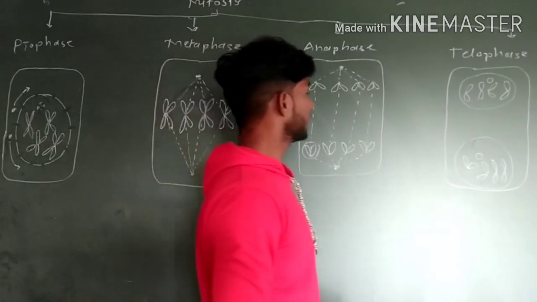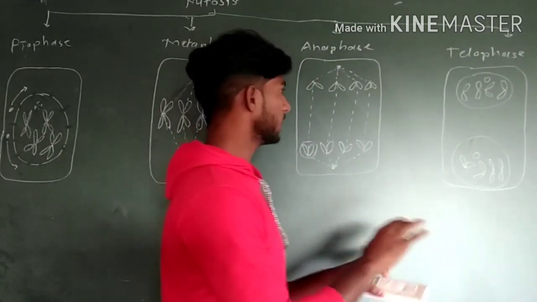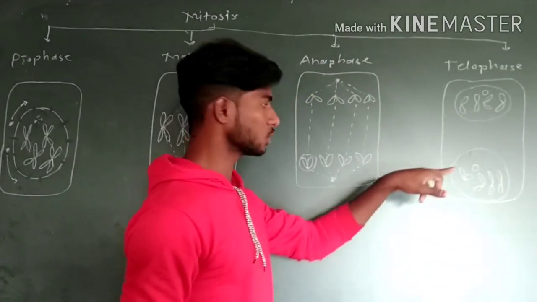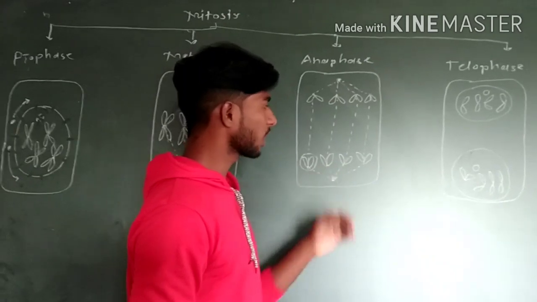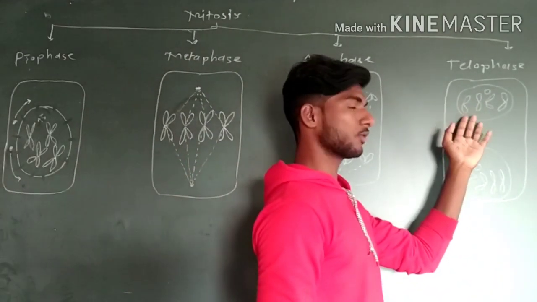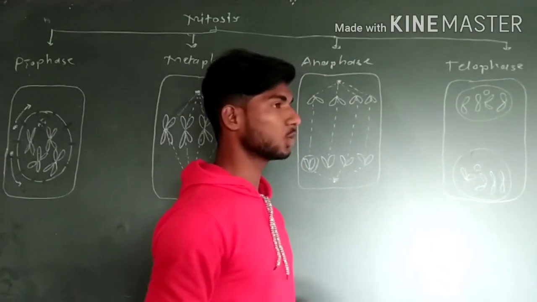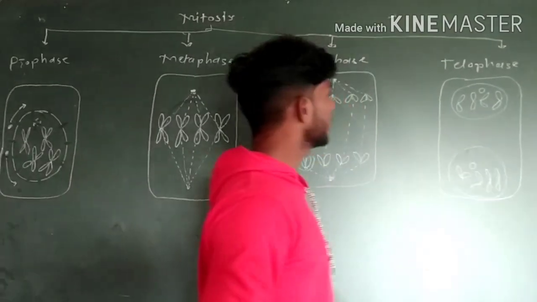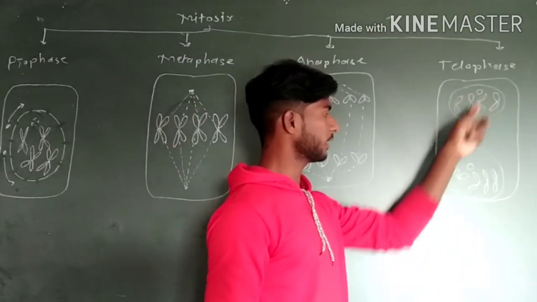In telophase, the spindle fibers disappear completely, and the nuclear membrane appears around four chromosomes. The other four chromosomes also get a nuclear membrane, and the nucleolus also appears. The identification character of telophase is that there are two nuclei.